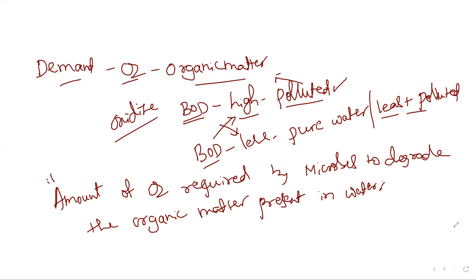So as such, if the sewage water is released to the water bodies without treatment, automatically the BOD of the water bodies will increase. Okay, and it may also cause algal blooms, that means the luxurious growth of algae. Whenever there is rich organic matter in a water body, the algae will grow luxuriously, and that decreases the oxygen level found in water. So it may lead to algal blooms and other types of pollution, especially water pollution. So before releasing the sewage water into the water bodies directly, it should be treated.